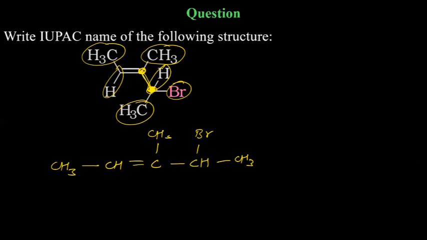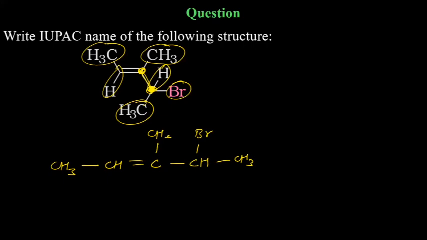Okay, many correct answers. Mehak, correct. Preeta, correct. Ash, correct. Vandana, correct. Rashad, correct. Varsha, correct. Arohi, think again. Check the position of bromine. From where the numbering should start, Arohi. Tulina, correct. Shivangi, correct.